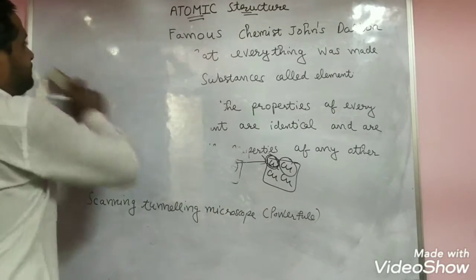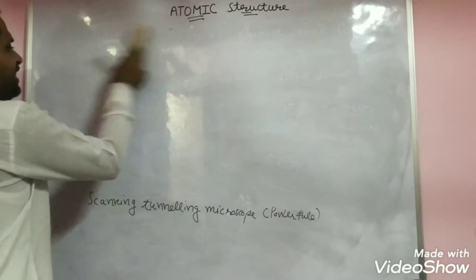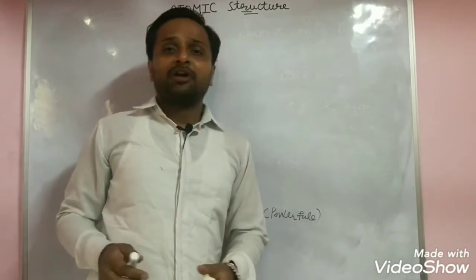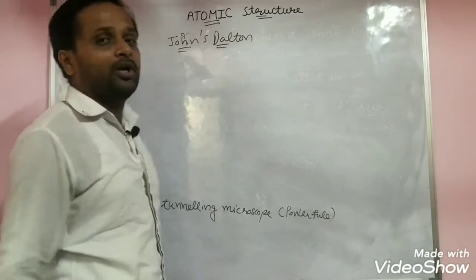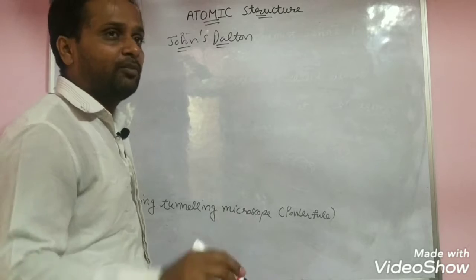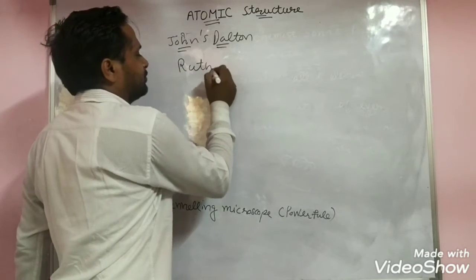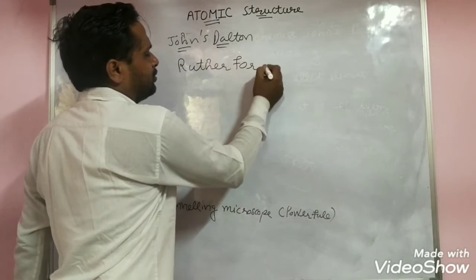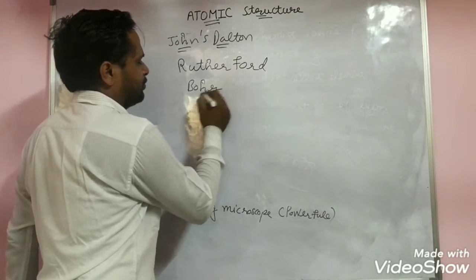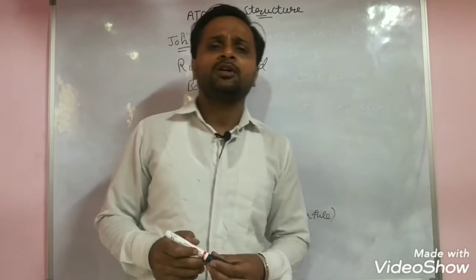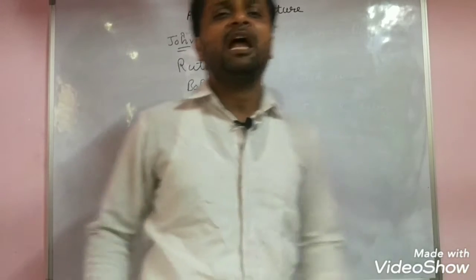Structure of atom. Lots of scientists have told about the structure of atom. First of all, John Dalton told about the structure of atom, one model proposed by John Dalton. Then Rutherford. Then the Bohr model. Many scientists proposed the structure of atom. So let us see the structure of atom.